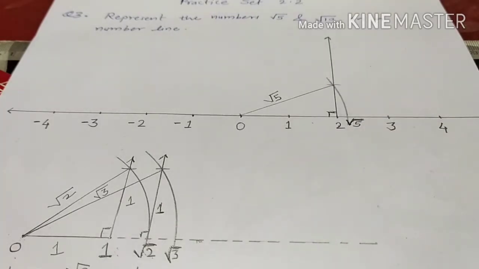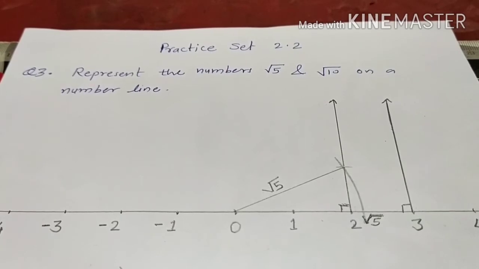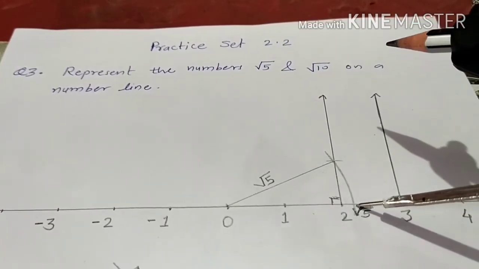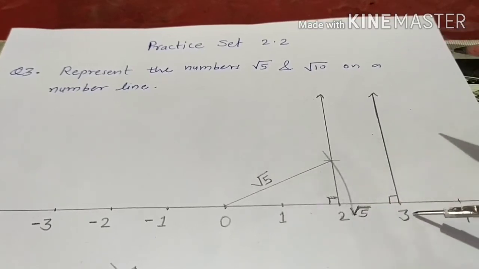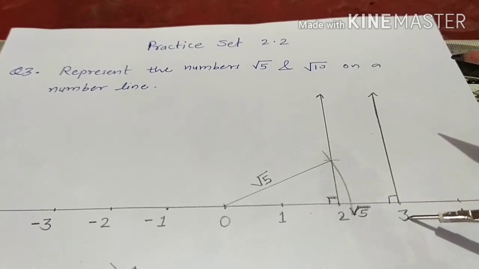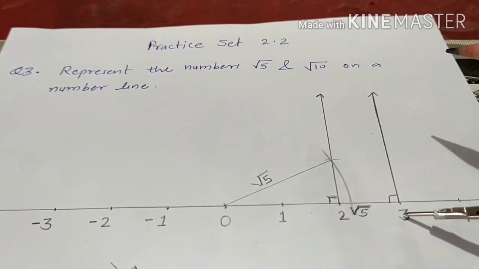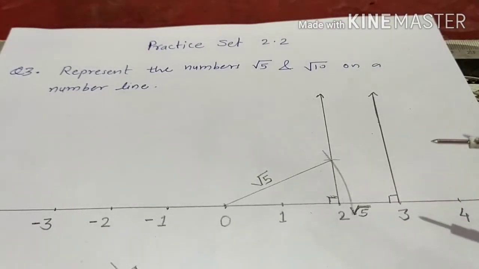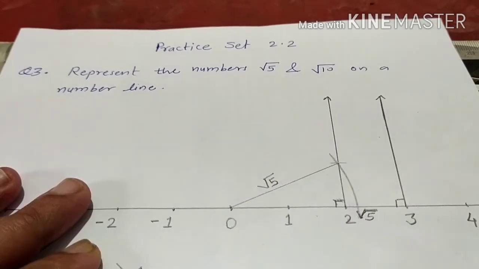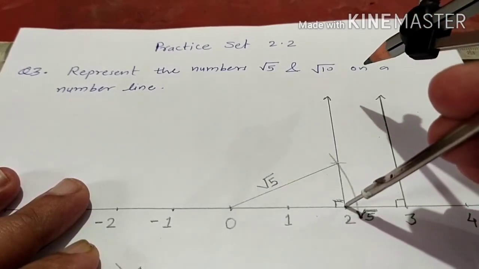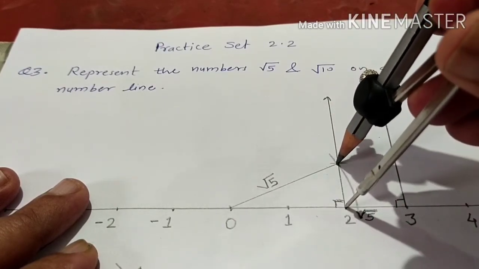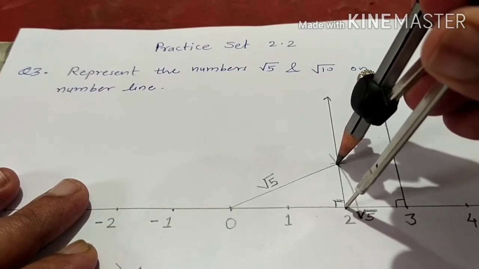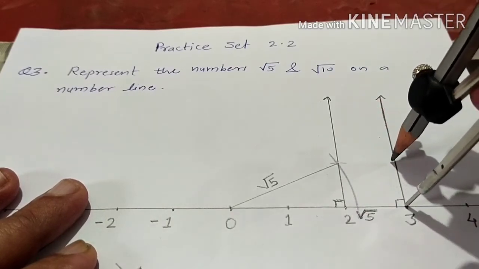Okay students, if you draw a perpendicular on root 5, you get root 6. For root 10, the previous number is root 9, and root 9 is a perfect square number, so that value is 3, meaning you have to draw the perpendicular on 3 of 1 unit. Okay students, pay attention. Here I put the metal point on 2, so I already measured that 1 unit distance on this perpendicular, and the same distance I will take on the new perpendicular.